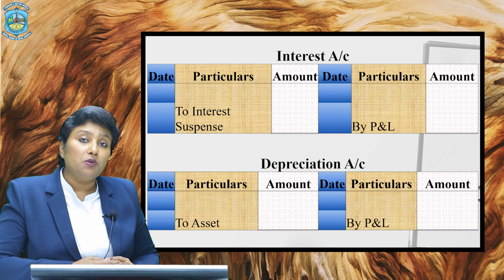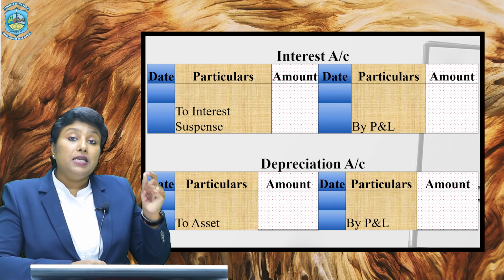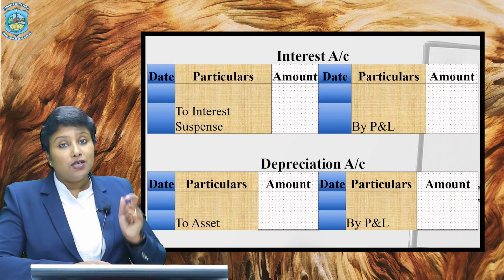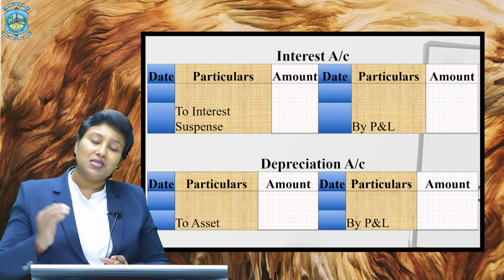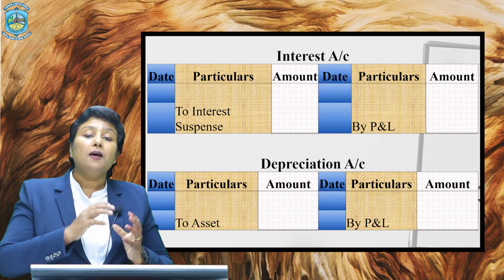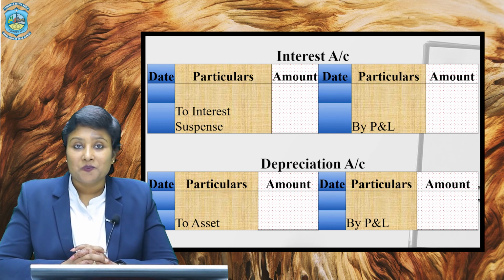Similarly, depreciation account will also be prepared. You need to debit the depreciation account as to asset with the amount of depreciation charged every year and transfer this amount in the credit side by writing by profit and loss account. I hope these 5 accounts are absolutely clear to all of you, which are to be prepared in the books of buyer, purchaser that is.